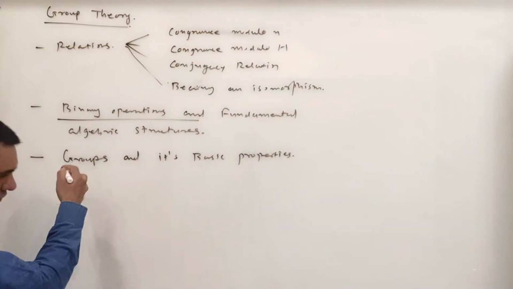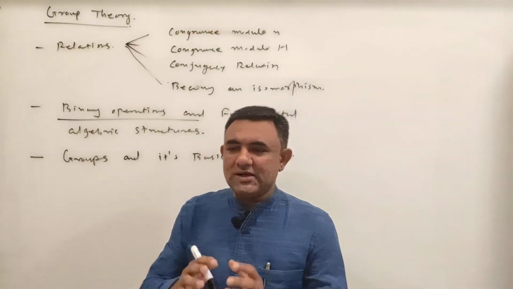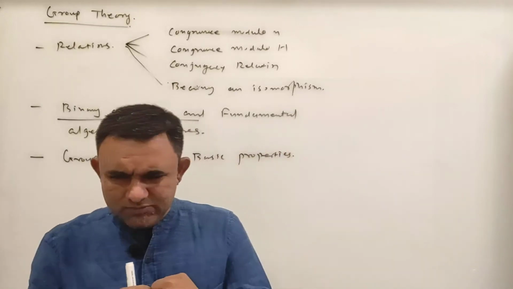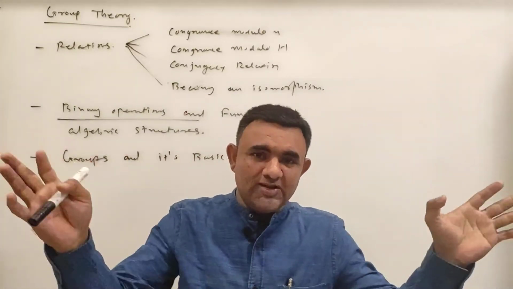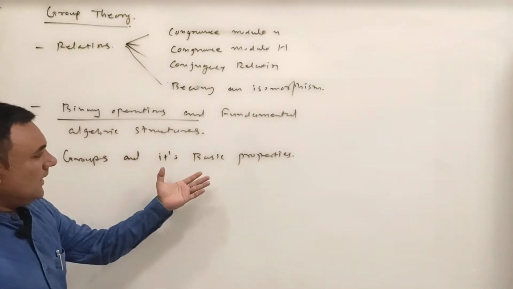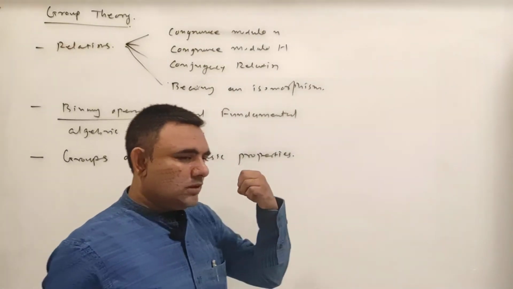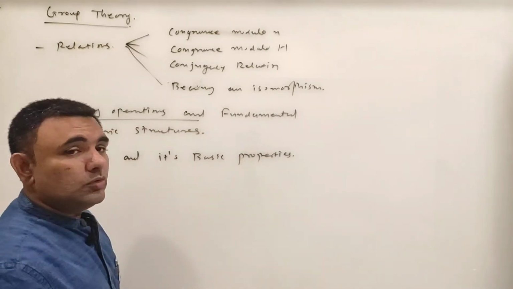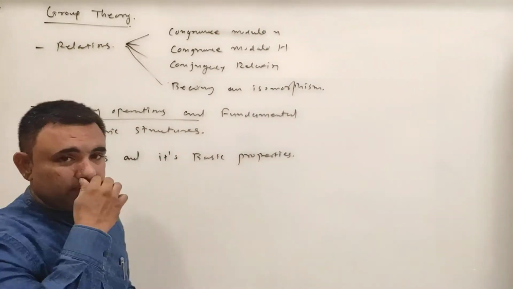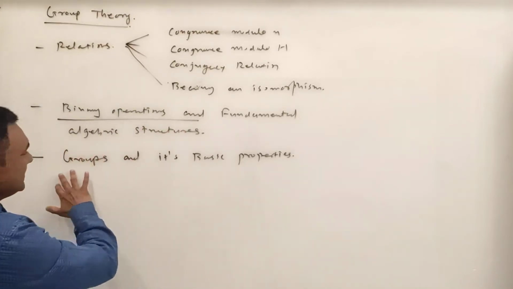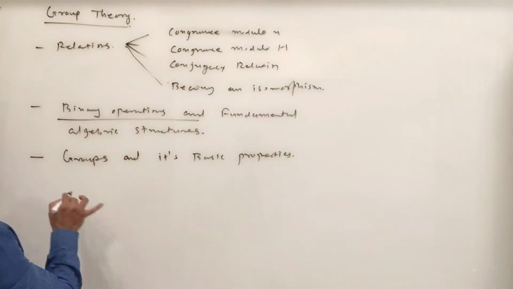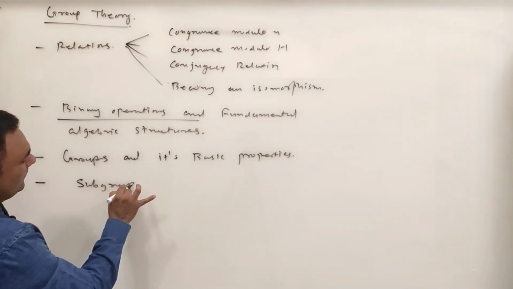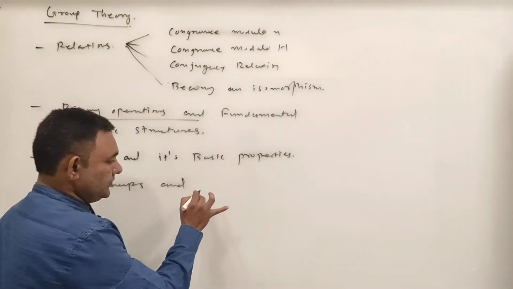Here we exactly develop the idea of a group. What is a group? We define the group, then we'll consider n number of examples of groups and their properties, how the elements of the group behave etc. We'll discuss the properties of groups: finite group, infinite group, abelian, non-abelian. We'll discuss all these things here. Then we'll discuss subgroups and cyclic groups.